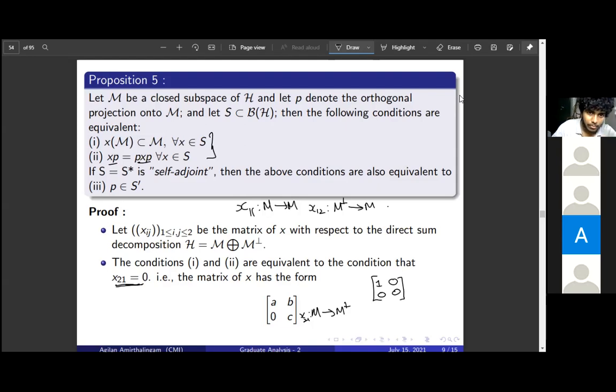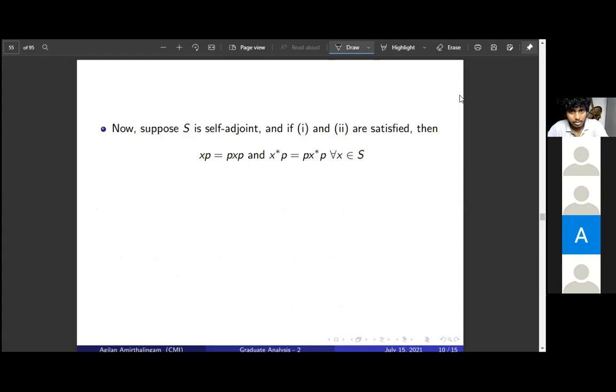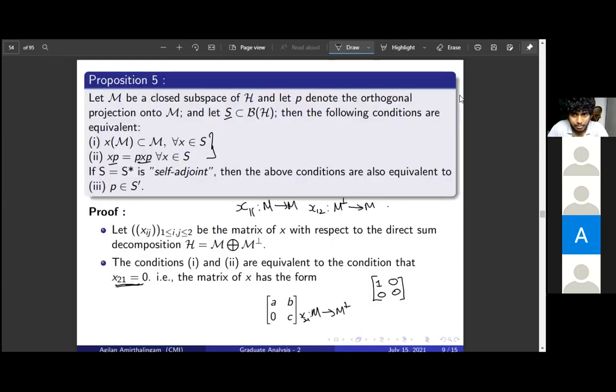Next, suppose further we assume that this subset is closed under adjoints, that is, it is self-adjoint, S equals S star. Then these two conditions are also equivalent to P being in the commutant of S. You take an arbitrary subset closed under adjoints; then any operator in S leaving M invariant, and xp equals pxp for all x in S, these two conditions are equivalent to P being in the commutant of S. You will see a proof for this. This is also just writing out the definitions, that's all.